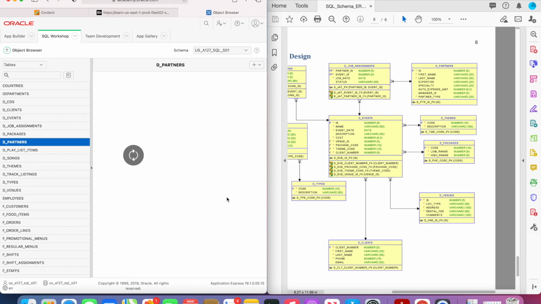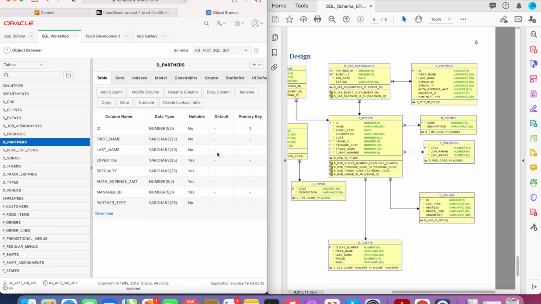So it'll just take a minute to load here. And so as you can see, it's called D partners. So this document will really help you if you're trying to find a specific table and you can't remember if there's like a letter in front of it. All of these in the table design, their names are listed as what they're called in here. So it's got all of the attributes that are listed here. They're all column names. So we've got ID, first name, last name, expertise, specialty, etc. And then the data type is listed in this table design as well. And it's listed here, and it matches up.